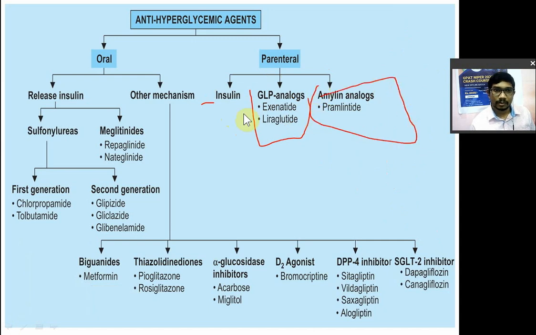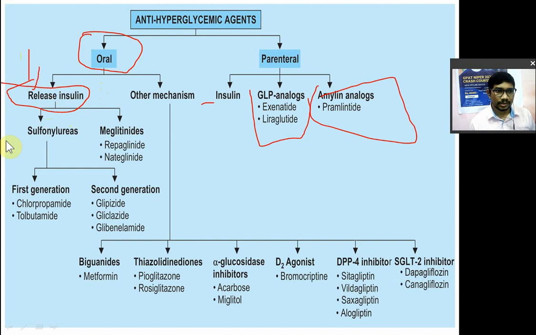Pramlintide. Now the next one is oral hypoglycemic drugs. They are also classified into two categories. First, those drugs which stimulate insulin release from the pancreatic islets of Langerhans. They are also known as insulinogogues or secretagogues. They are called insulin secretion enhancers, insulin secretion increasers. They increase the secretion of insulin. They release the insulin.